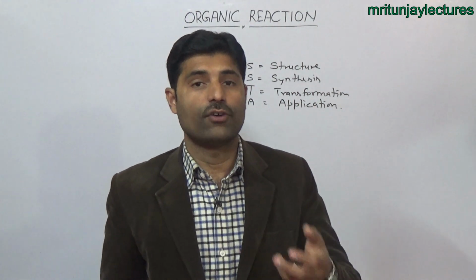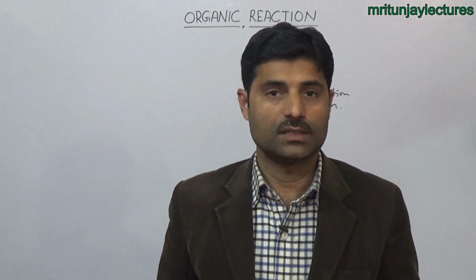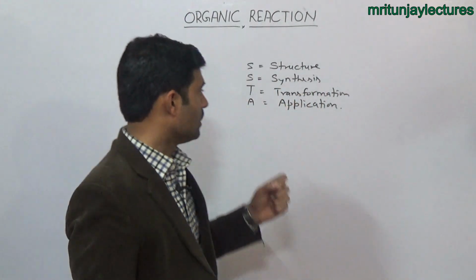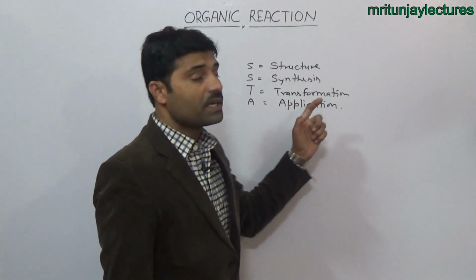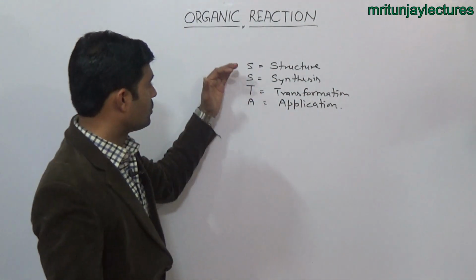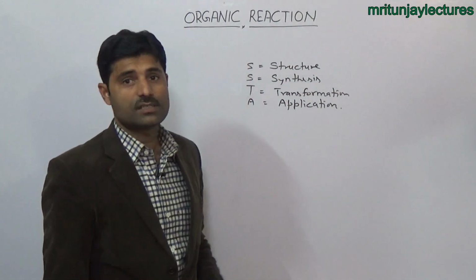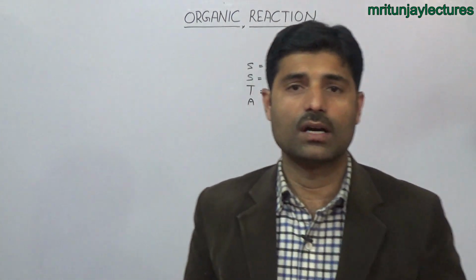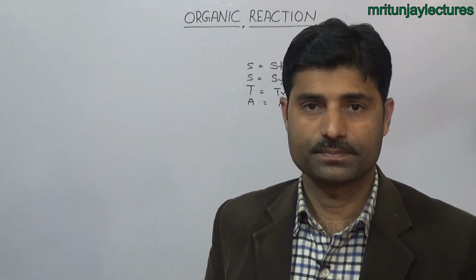It means formation of a new compound, that is called chemical changes or chemical reaction. Next is the application, and the branch in which we deal with the structure, synthesis, transformation and application of molecules, and that is called chemistry.